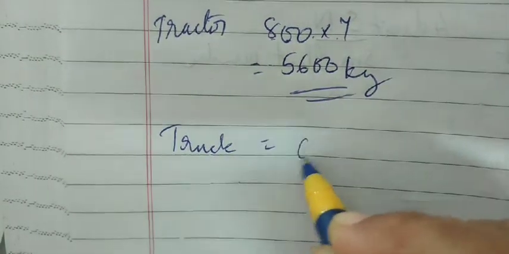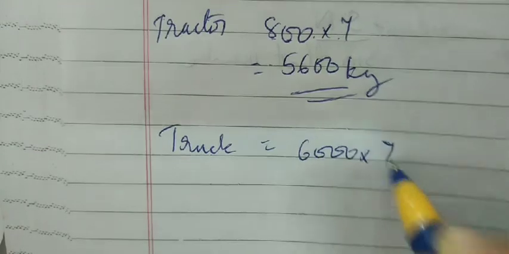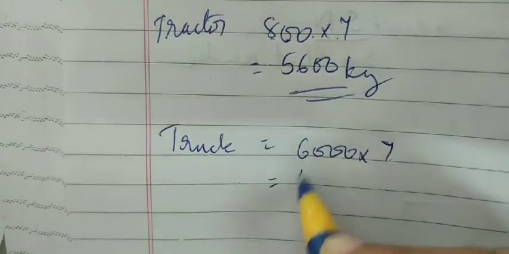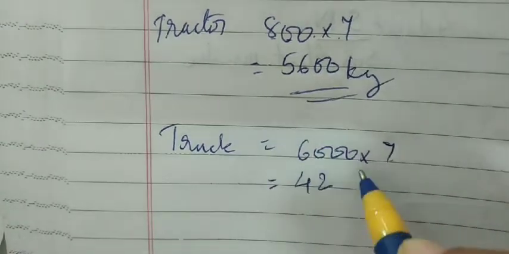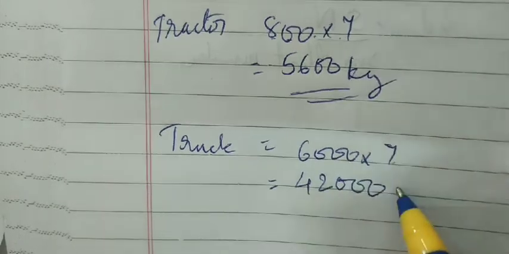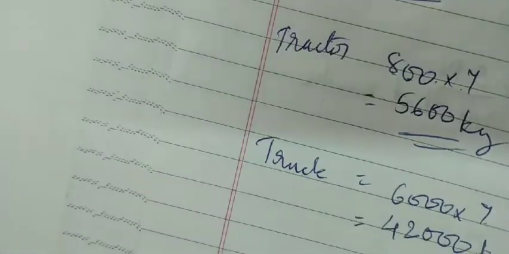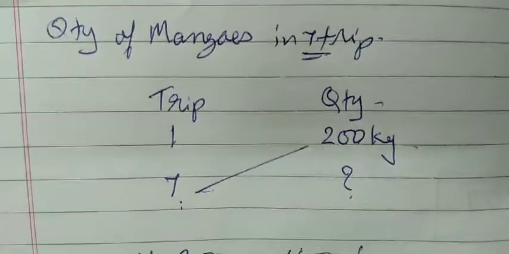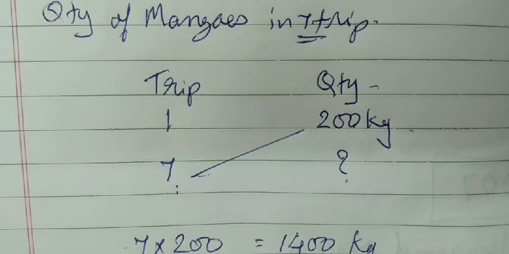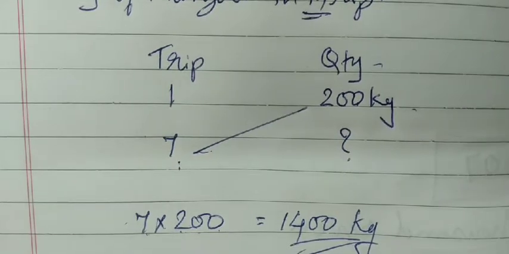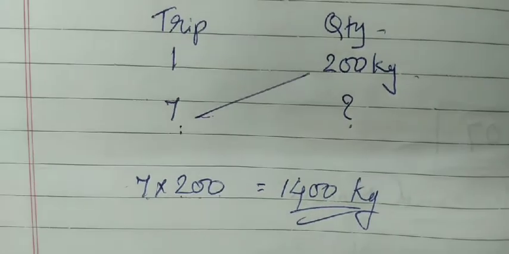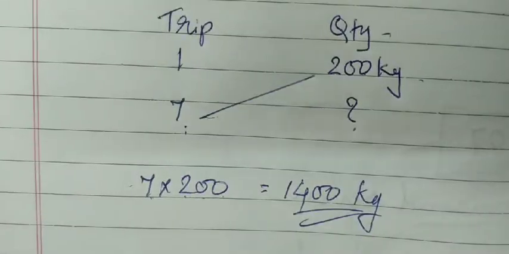It's 6,000 multiplied by 7. 6 sevens are 42, and behind it 3 zeros. It's 42,000 kilograms of mangoes a truck can carry in 7 trips. Okay, so you can see I've taught you how to calculate the quantity of mangoes carried by different vehicles in the given number of trips.